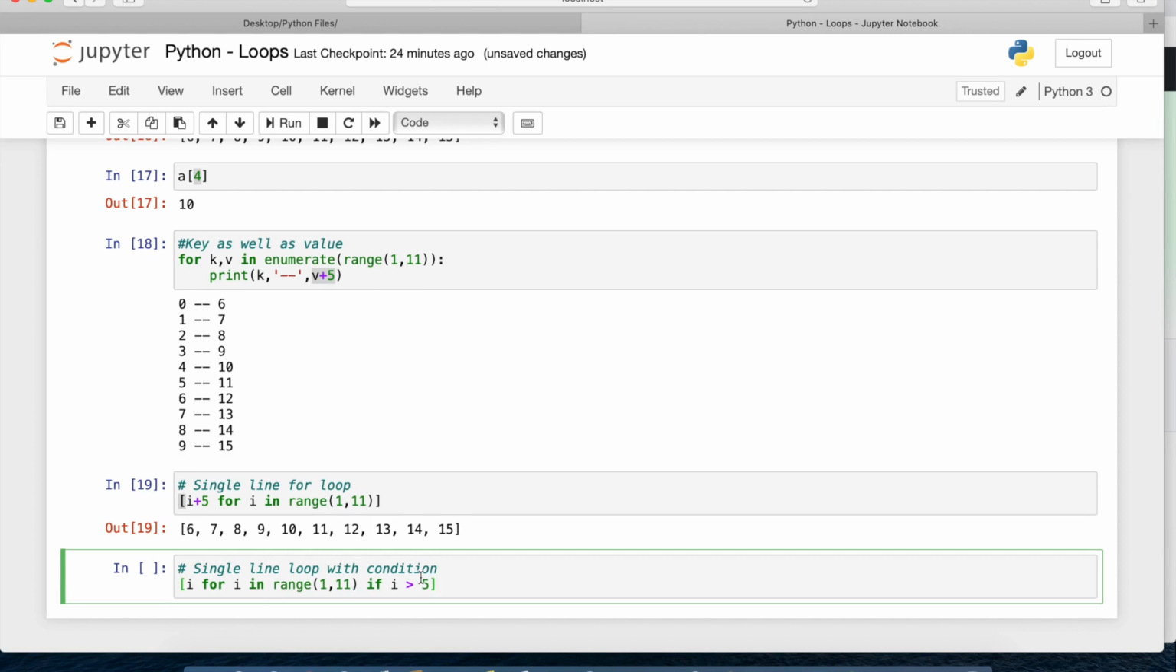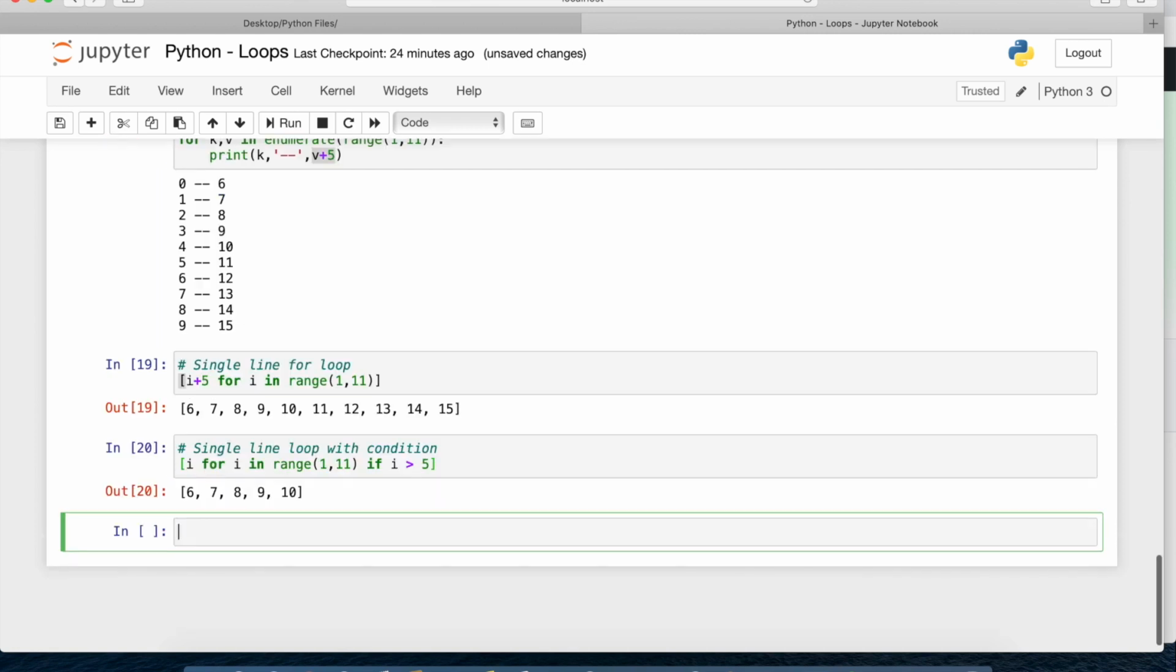So for 1 to 5 it will not print me anything. So it will print starting from 6. So you can see here 6, 7, 8, 9, 10. Okay, so here we are getting starting from 6. So this is how the condition works.